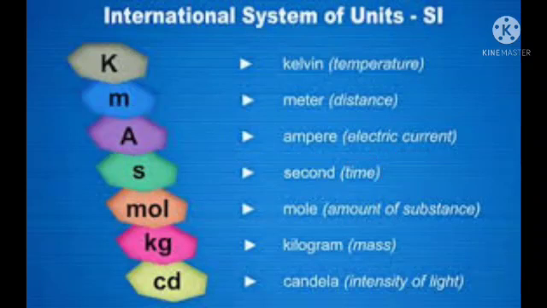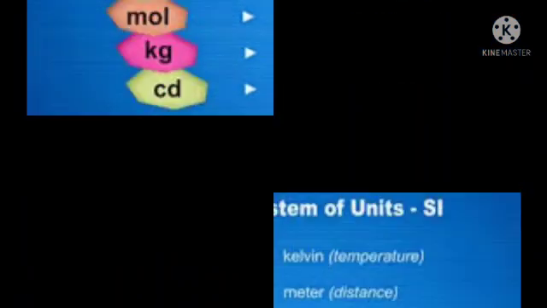Once again, I would like to recall the 7 base quantities. SI system means International System of Units. They chose 7 fundamental quantities or base quantities: length, meter, m; mass, kilogram, kg; time, second, s; temperature, Kelvin, K; electric current, ampere, A; amount of substance, mole, mol; luminous intensity, candela, cd.